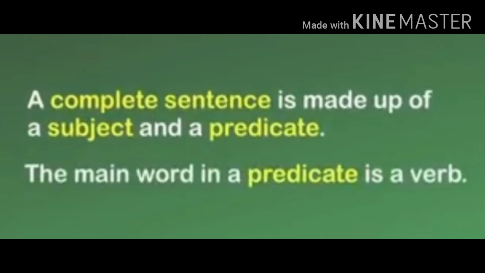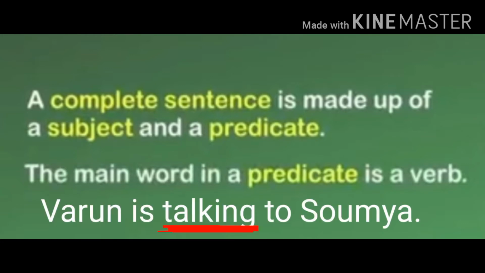Students, do you remember chapter 2 subject and predicate? In that we have read that we can form a complete sentence by help of subject and predicate, and the main word in the predicate is verb. Let's read this example. Varun is talking to Soumya. Now here Varun is our subject and is talking to Soumya is predicate. And what is the main word in predicate? Verb. And this word talking tells us the action done by Varun. So this word is verb.